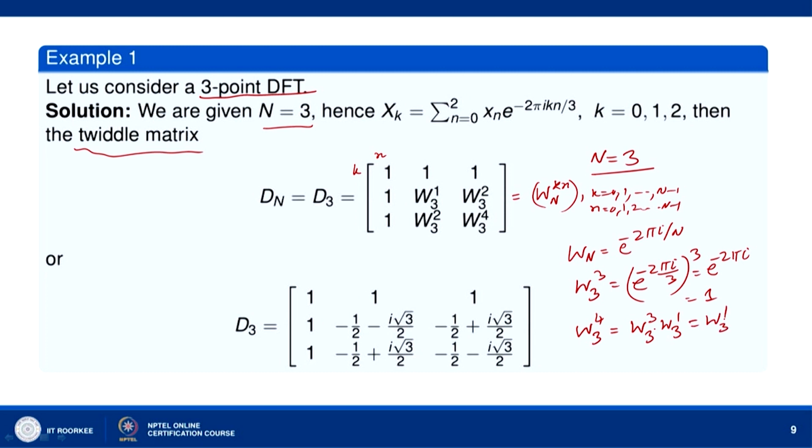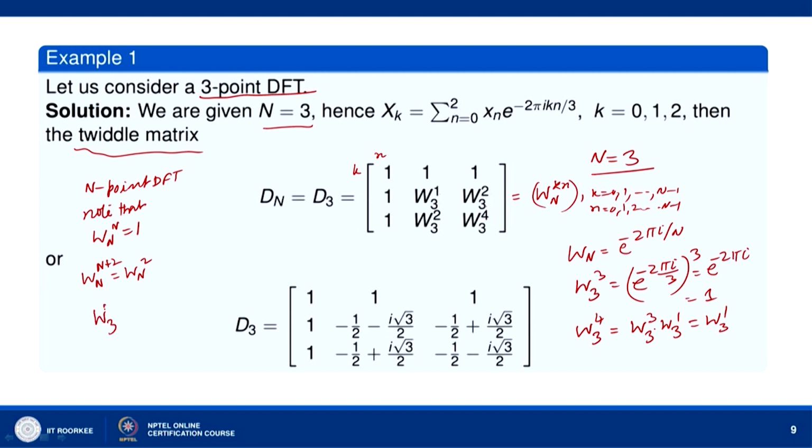So, for an n-point DFT, we have to note that Wnn is equal to 1. So, any power of Wn more than n can be reduced to a power less than n. Say Wn raised to the power n plus 2 can be written as Wn to the power 2. Here we have W31, W32, W32, W34.